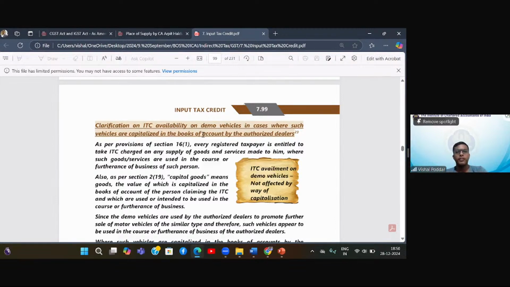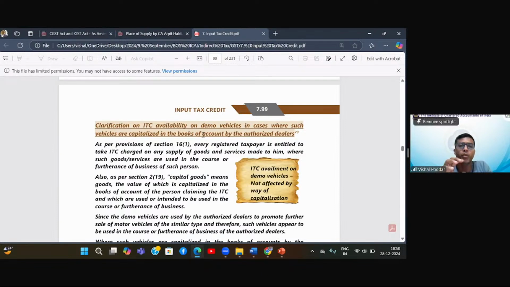Now see, this demo vehicle point, if you remember, we had discussed above also. Above where it had come where we were discussing 17.5 blocking, where it was given that if you have purchased any motor vehicle which you are not going to supply further and it is of 13-seater or less, you have to block the credit. Now I am a motor car dealer. Generally, whatever motor cars I have purchased are for further supply, so I am eligible for ITC. But I also purchase one piece of each model, which I will be keeping with myself as a demo car.